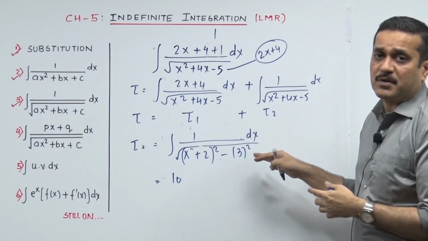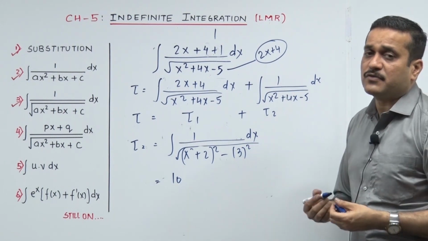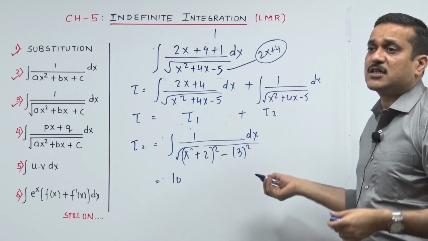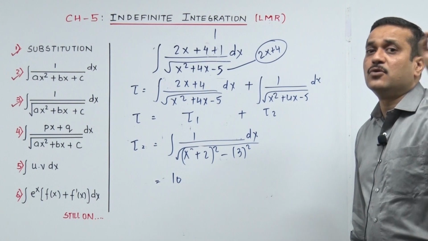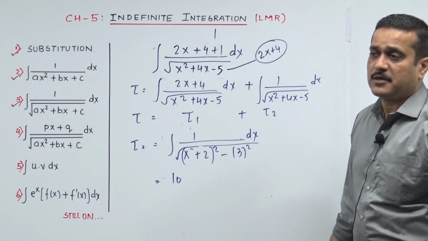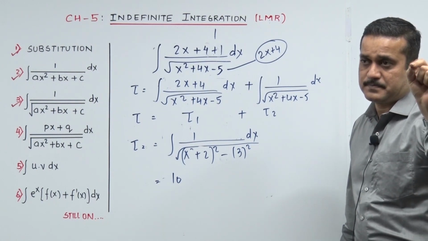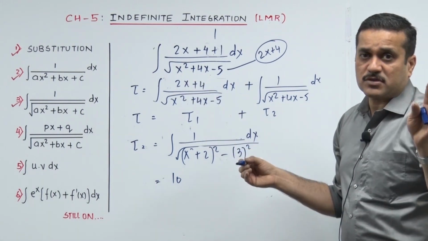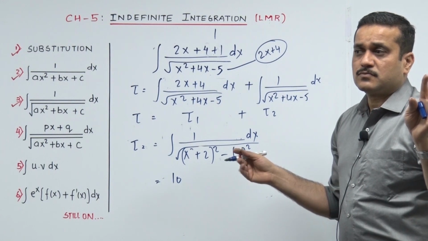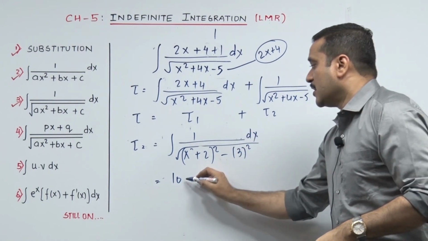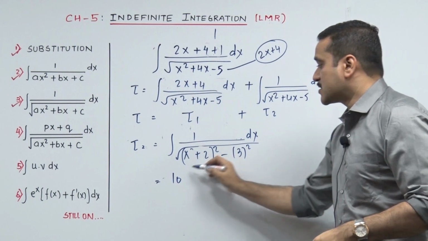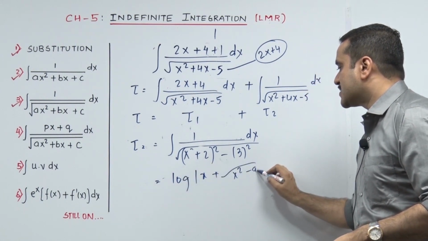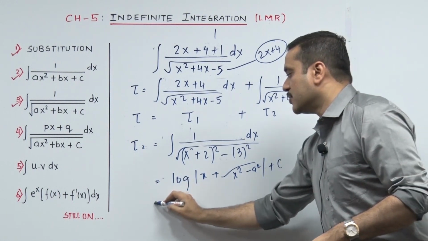That will be a terrible mistake after solving such a beautiful sum, after identifying and solving it in the right way, and then just missing in punching the root and coming out with the wrong formula. Catastrophic. Leave it, that became very high English, a heavy loss, an upheaval, something like that. 1 upon root of x square minus a square goes log x plus root of x square minus a square plus c, and that goes in my sum.